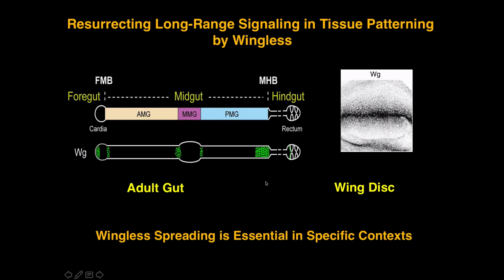And so before we completely let go, you can see that gut and wing are quite different from each other as far as the wingless gradients: when they're made, how long they persist, how long they are, just how large these structures are. There are large differences. And I'm just curious, as we look at different contexts and identify others where wingless spreading might be critical, that might reveal to us core principles of when spreading might be important, as opposed to when it's dispensable.